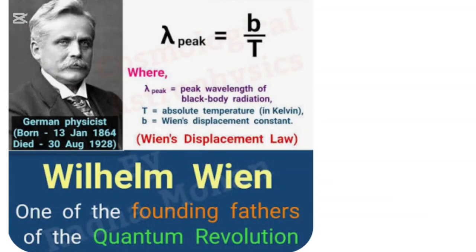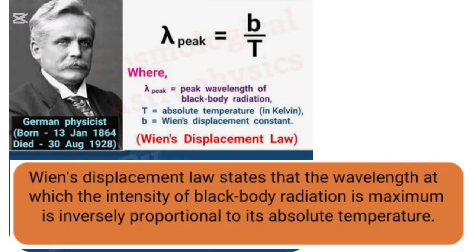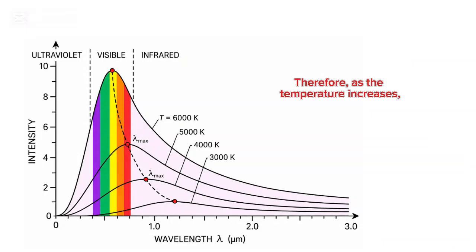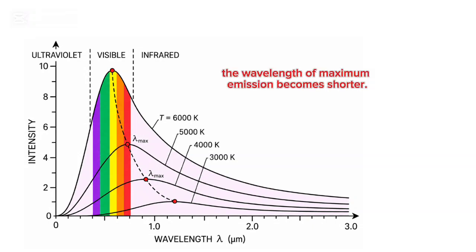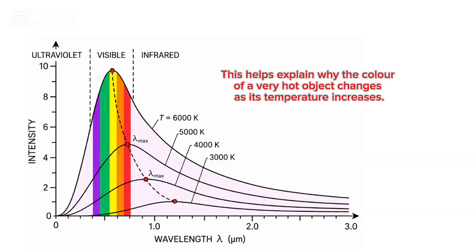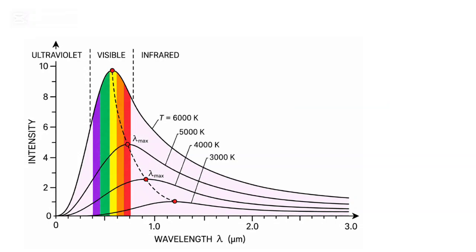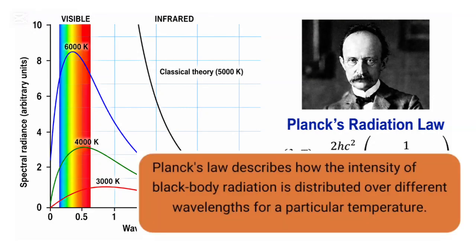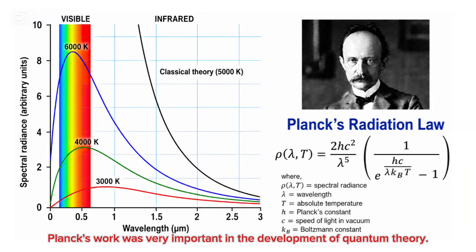3. Wien's displacement law. Wien's displacement law states that the wavelength at which the intensity of blackbody radiation is maximum is inversely proportional to its absolute temperature. Therefore, as the temperature increases, the wavelength of the maximum emission becomes shorter. This helps explain why the color of a very hot object changes as its temperature increases. 4. Planck's radiation law. Planck's law describes how the intensity of blackbody radiation is distributed over different wavelengths for a particular temperature. Planck's work was very important in the development of quantum theory.